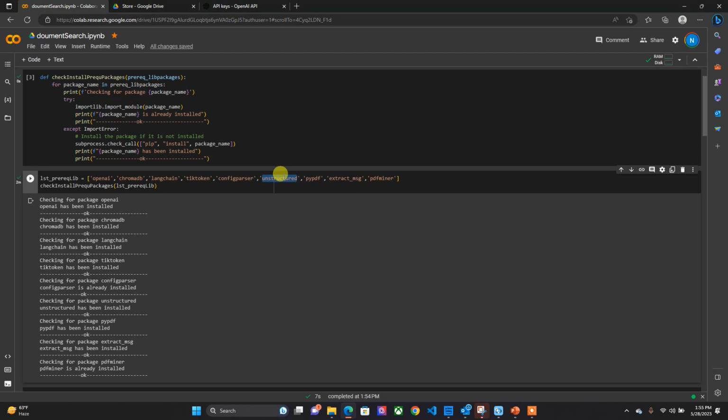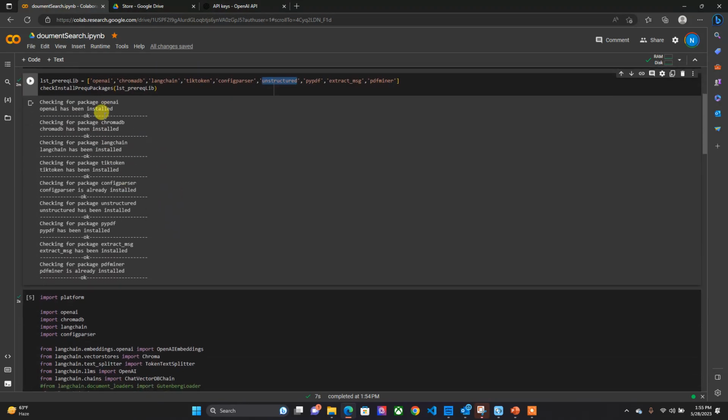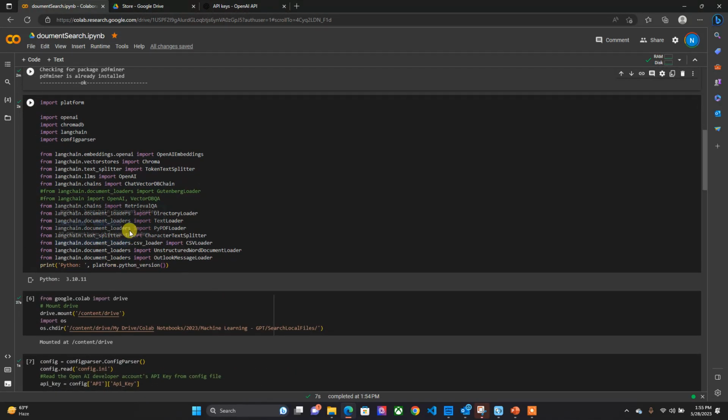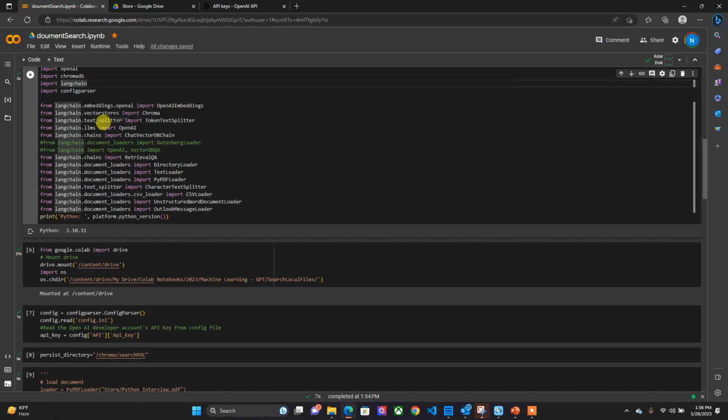And unstructured is again one of the modules in LangChain. All these are LangChain modules used for document extraction and converting the document data into smaller chunks of data. So here all the required packages are installed for me. Now coming to importing the libraries, the one is OpenAI, which is GPT, where I interact for asking questions in the bot feature. ChromaDB is the vector store. LangChain is where I use the features for splitting the data, converting it into chunks, and having it in the vector store. So everything I obtain with LangChain.